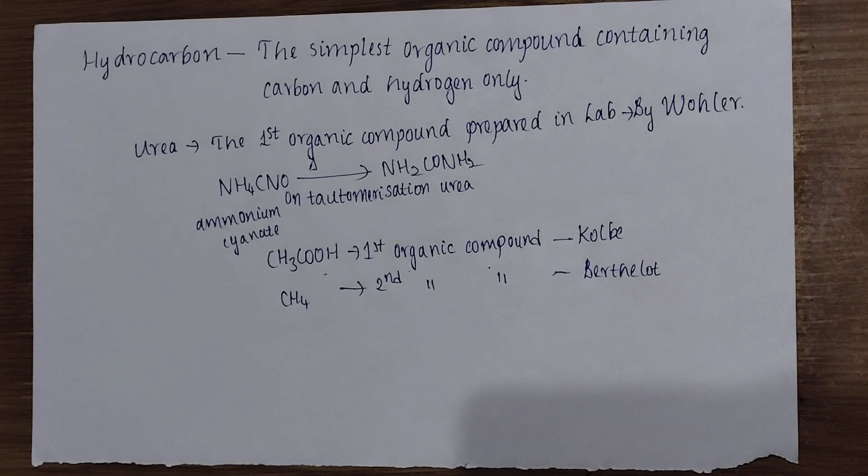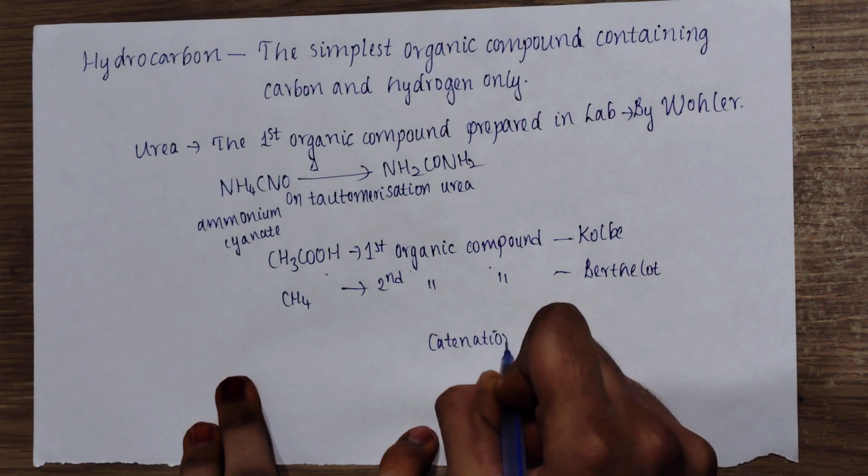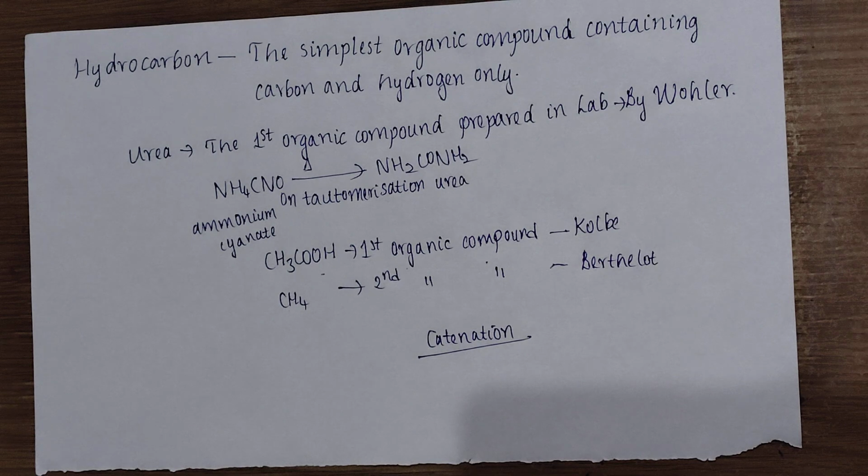The ability of carbon atoms to form long chains or rings is known as catenation. It's very important to know about catenation. Among all elements in the periodic table, carbon is the only element which has this catenation property to a large extent. It means the ability of carbon atoms to form long chains or rings.